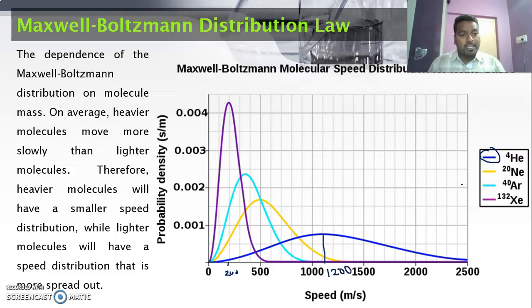See the velocity of helium and xenon: xenon just 200 and helium 1200. It indicates that the velocity of a gaseous particle depends on temperature and also on molar mass, the molecular weight of a gaseous molecule. That is, heavyweight particles move slowly compared to lighter particles. So this is how Boltzmann explains the probability distribution curves with respect to